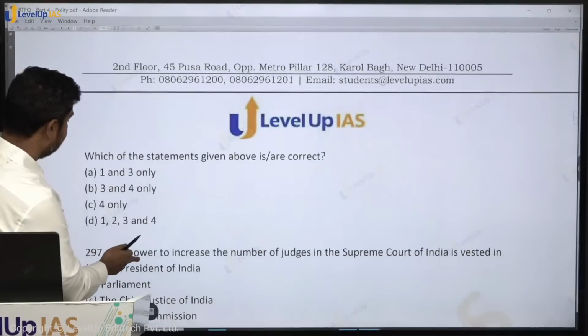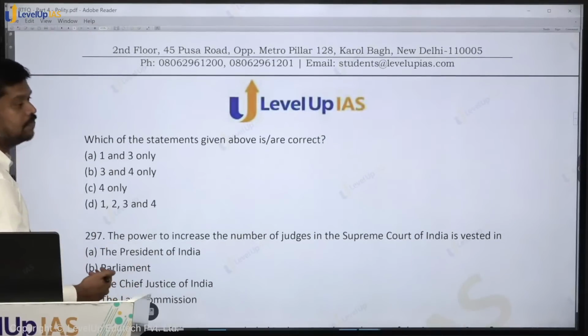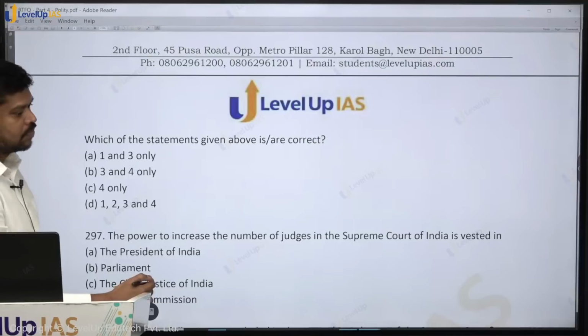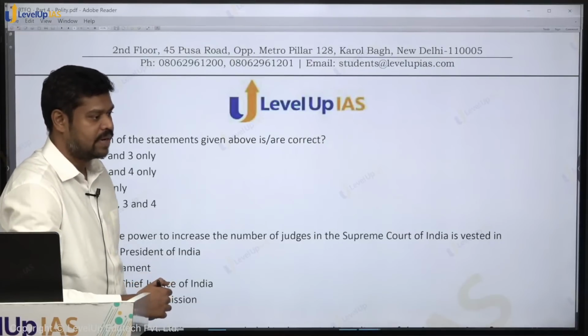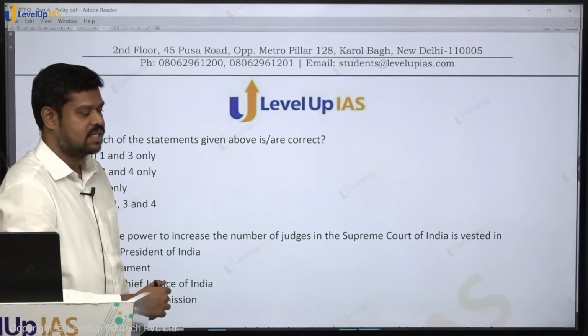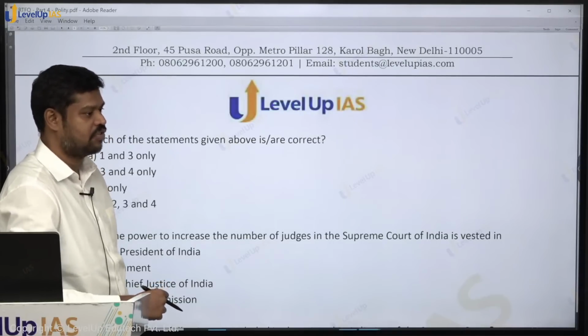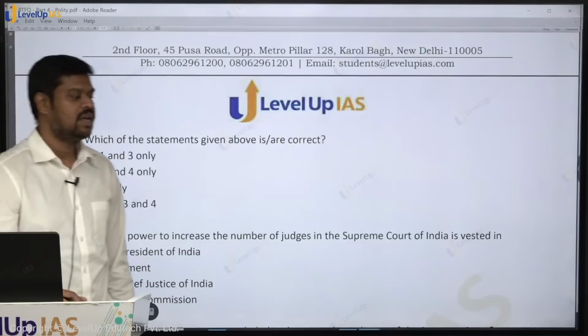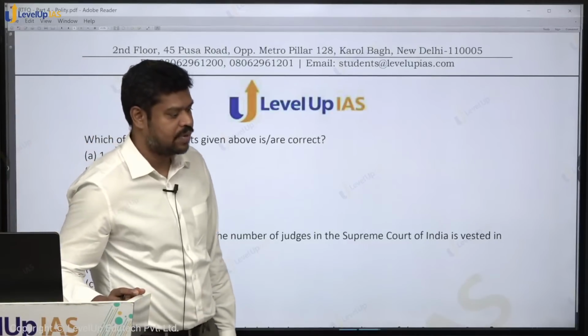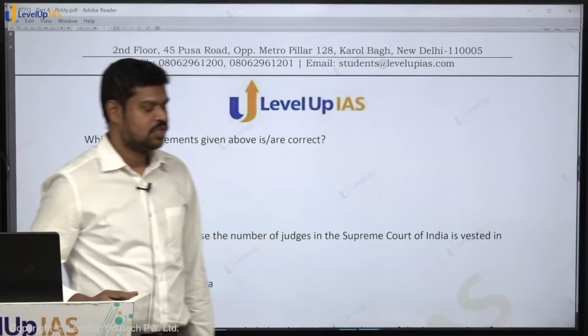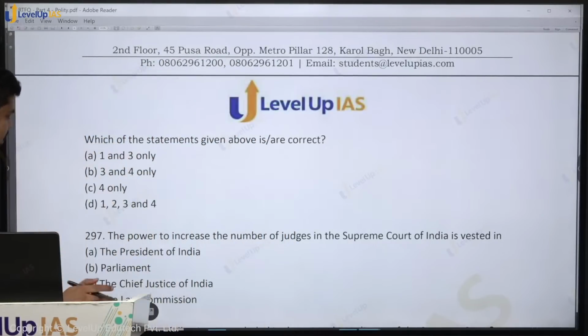What is the answer? Correct interpretation: all the officers and the servants of the Supreme Court shall be appointed by the Chief Justice of India or any of the judges as decided by the Supreme Court. So not by the government. So what is the answer here? 1 and 3 only.